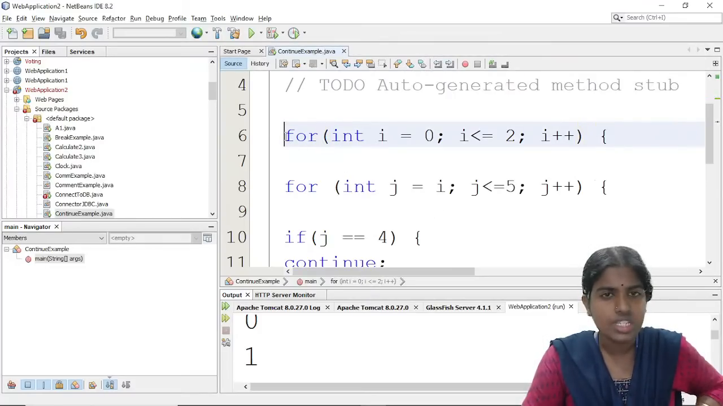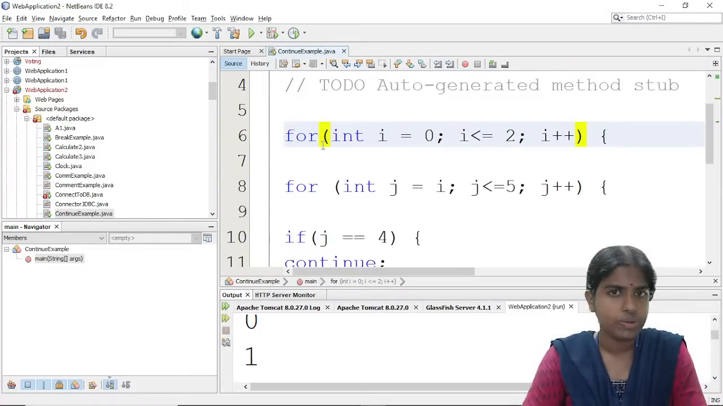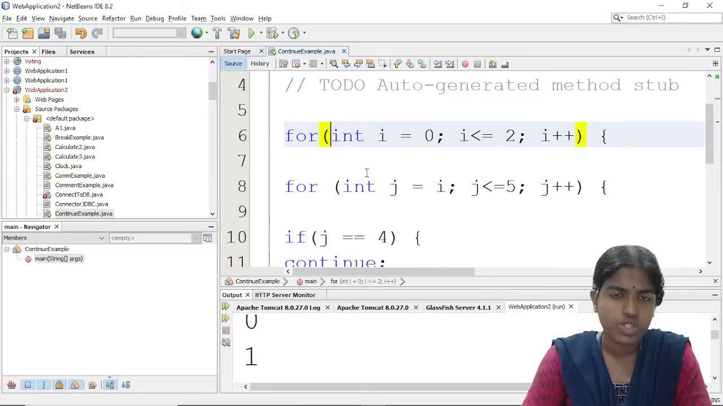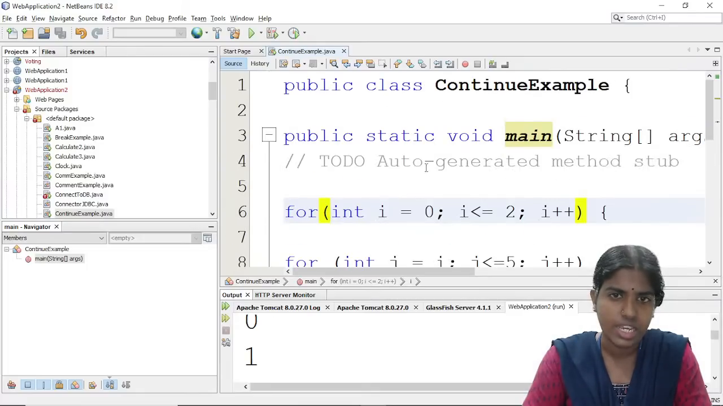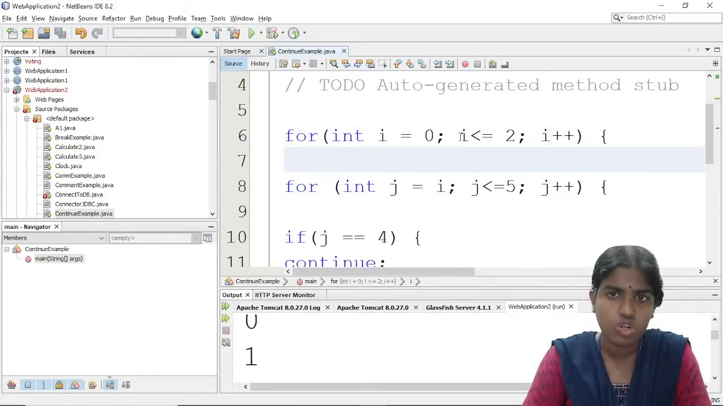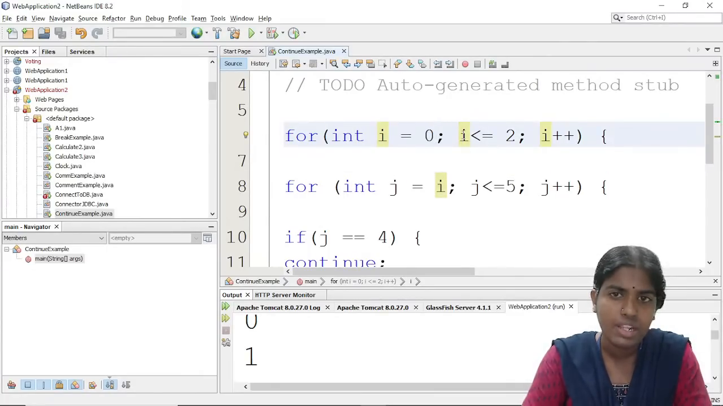And after this, I am just going for a for loop. So I am using two for loops. The first for loop controls, you can just see here. So for int i equal to 0, i less than or equal to 2. So first one is the initialization section. So I am just initializing the control variable. Next comes the condition checking. So I am checking for some condition. So i is less than or equal to 2 and then I am giving here i plus plus.